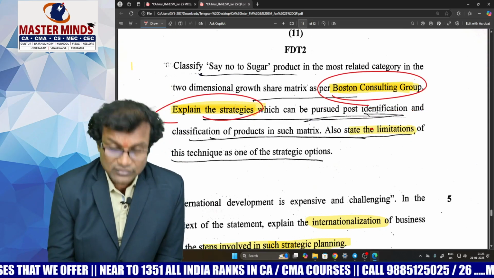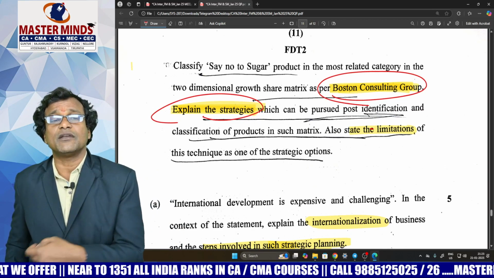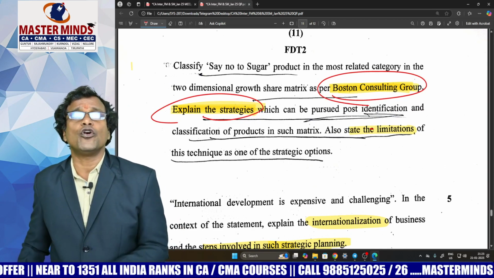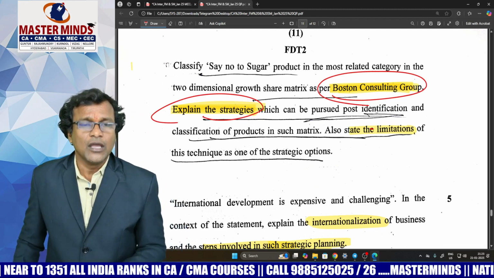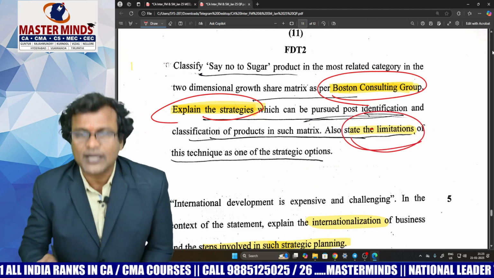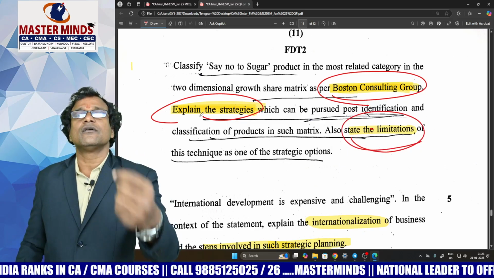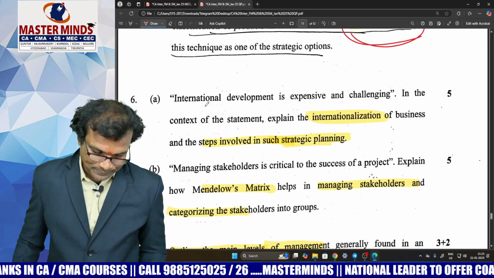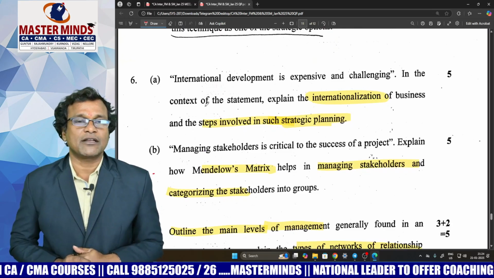Explain the strategies. There are 4 strategies prescribed under BCG Matrix, like build, hold, harvest, divest, etc. You have to mention those 4 names. In addition to that, he is asking a couple of limitations of BCG Matrix. Now please move to question number 6a.